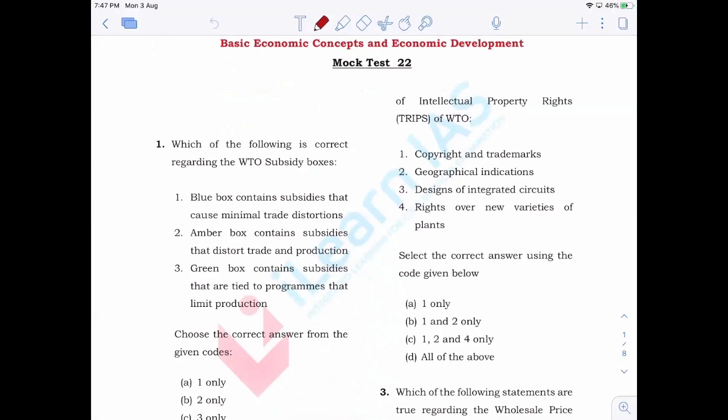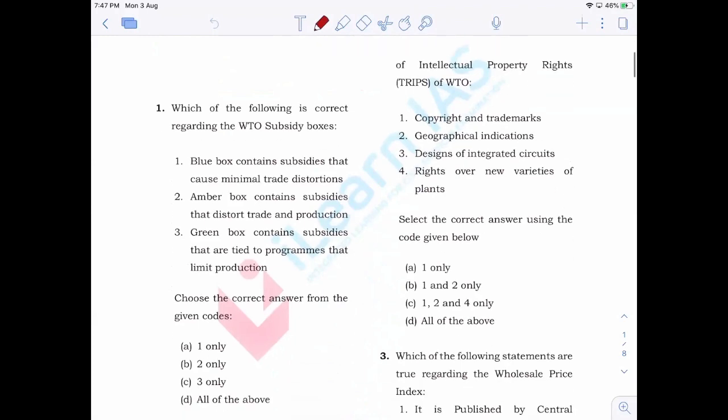Now, in this particular question, what we have done here is we have interchanged blue box and green box. So when it comes to blue box, these are subsidies that are tied to programs that limit production. Clear. But at the same time, green box means these are subsidies that cause minimal trade distortions and hence it is allowed. So there is interchange between green box and blue box. So 1 is wrong and 3 is also wrong. You just have to understand.